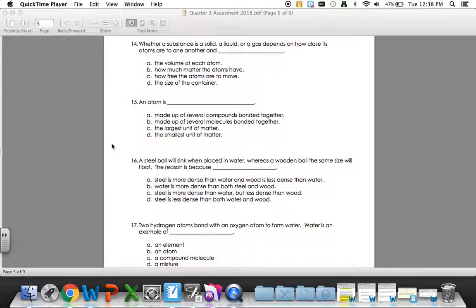17. Two hydrogen atoms bond with an oxygen atom to form water. Water is an example of A. An element, B. An atom, C. A compound molecule, D. A mixture.